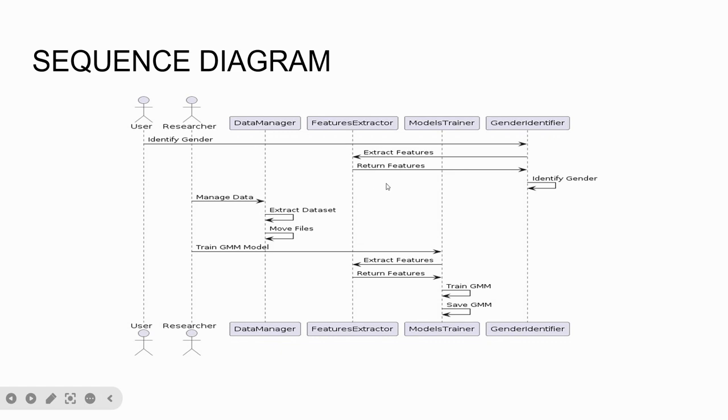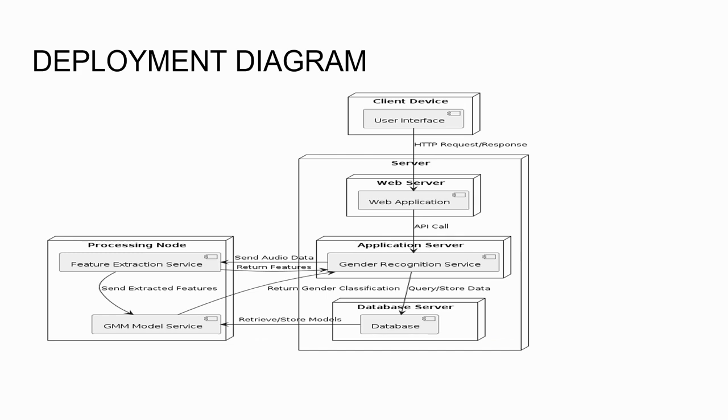Like how the data is exchanged between two objects, what action is happening. It explains in a sequence manner. Next, coming to the deployment diagram, it is a structural diagram that shows the physical deployment of software components